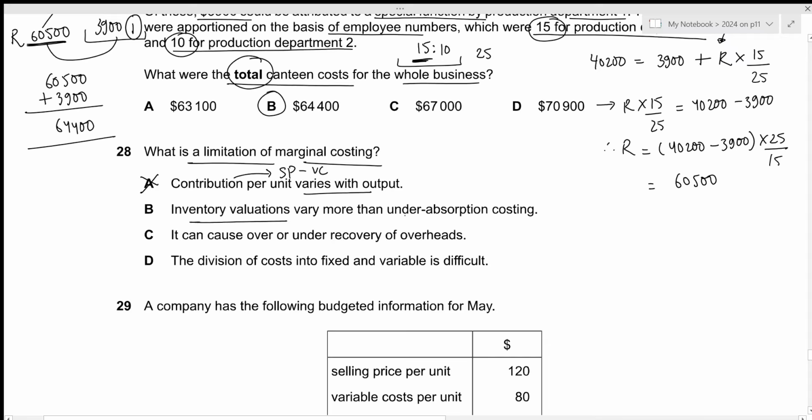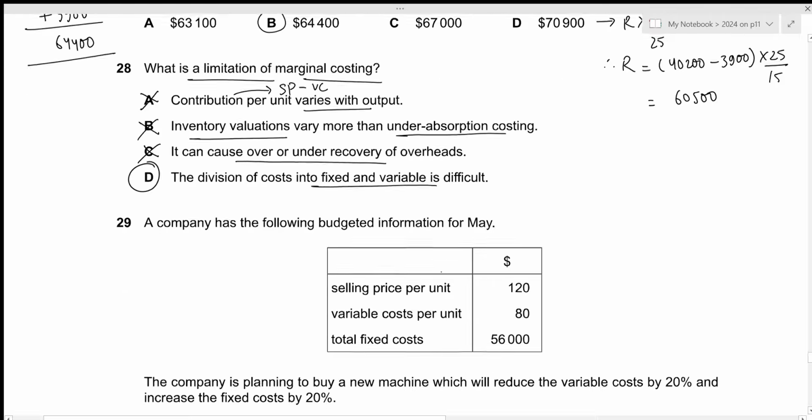Then inventory valuations vary more than under absorption costing. This is incorrect because within marginal costing, the difference is that inventory is only valued at the variable cost, so we completely exclude the fixed cost. Then it can cause over or under recovery of overheads. That will happen in case of absorption costing, since there will be under absorption and over absorption. So it means that the correct answer would be D. The division of cost into fixed and variable is difficult. That is why we distinguish between our fixed cost and variable cost under marginal costing. That is true. Let's take a look at the next question.